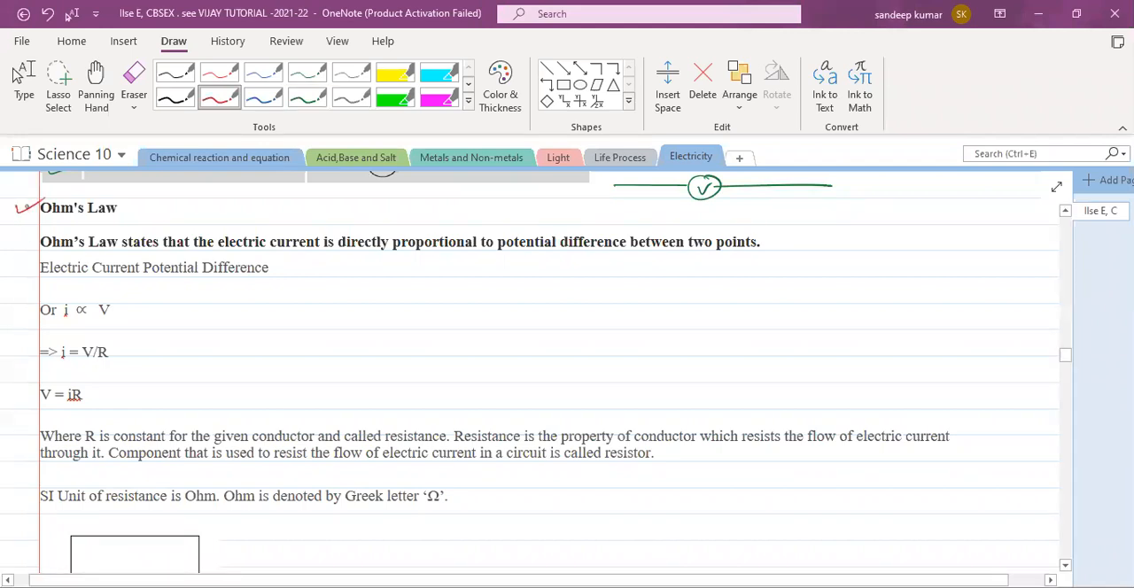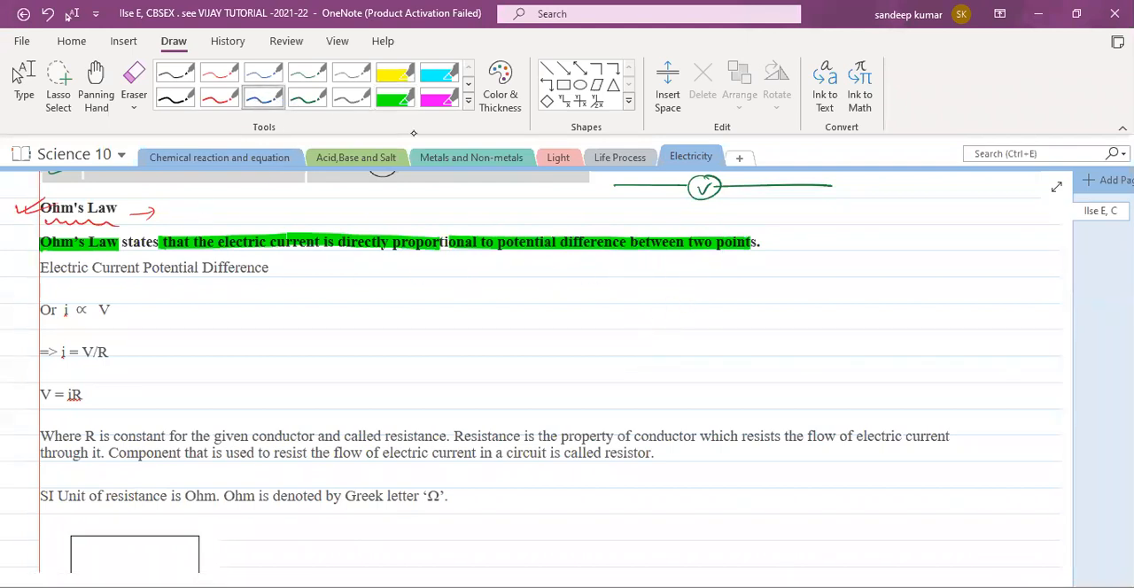Next, we talk about Ohm's law. What do you mean by Ohm's law? This is also one of the very important questions which is asked in the board exam. Ohm's law states that electric current is directly proportional to the potential difference between two points. So here we can write I is directly proportional to V, or V is directly proportional to I also. When you remove the proportionality, you have to put a constant R with I.